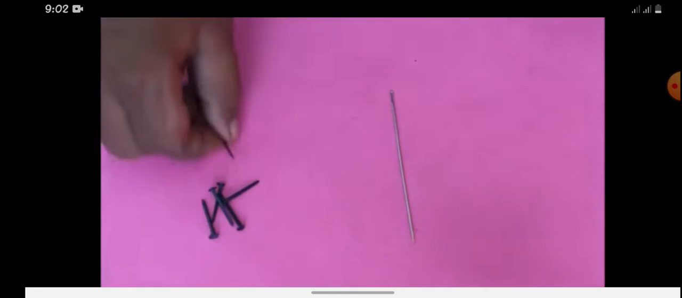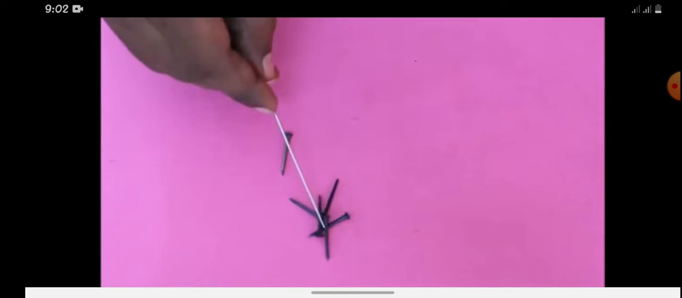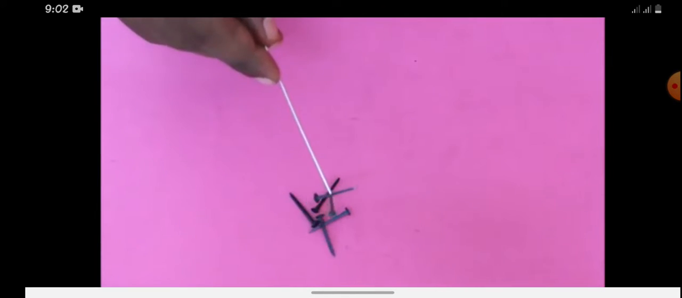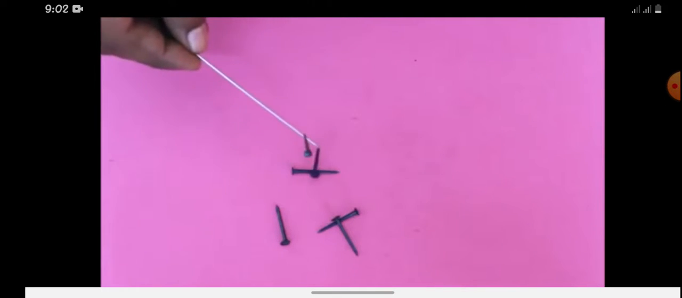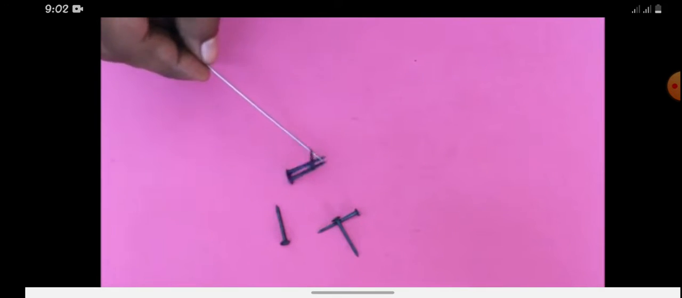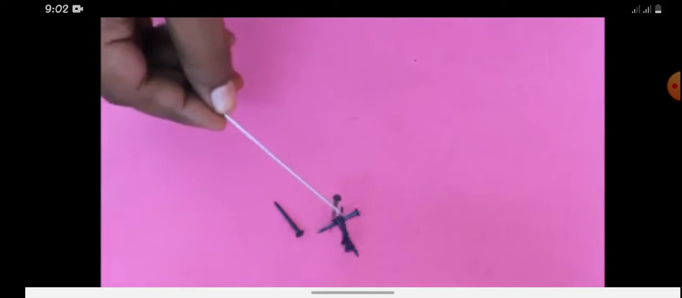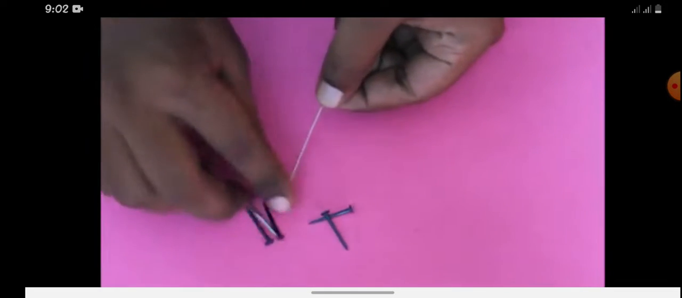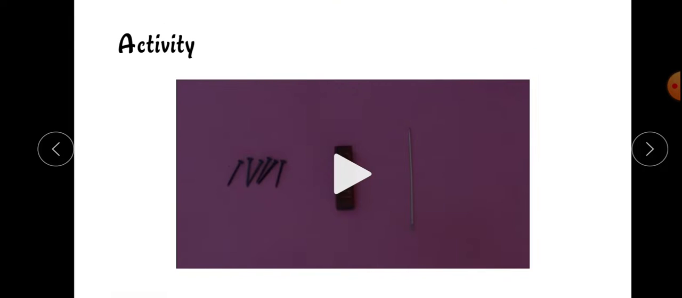Now bring the steel pins near the nail. See what happens? There is an attraction between them. So this is what is called a temporary magnet. I hope you all understand.